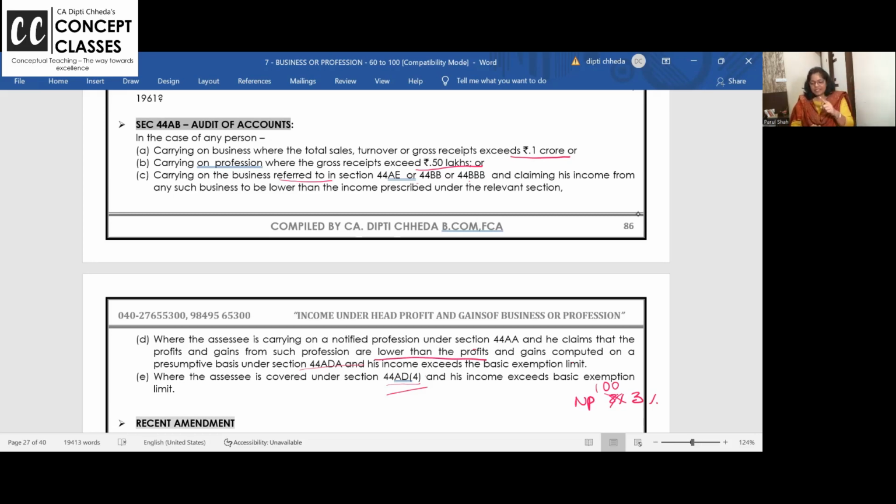Business turnover exceeds 1 crore. Professionals' gross receipts exceed 50 lakhs. And the third is when you show lower income under presumptive taxation. Clear? Right.